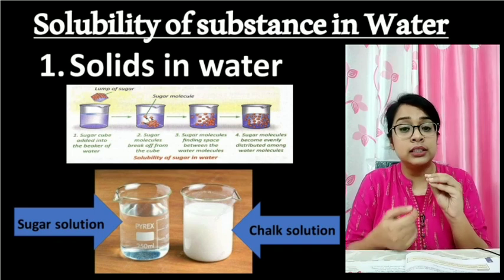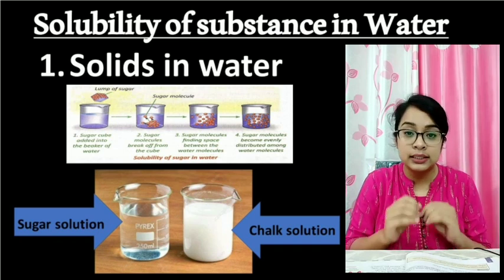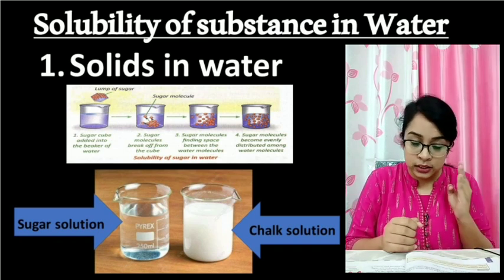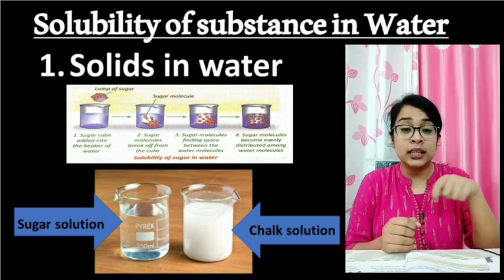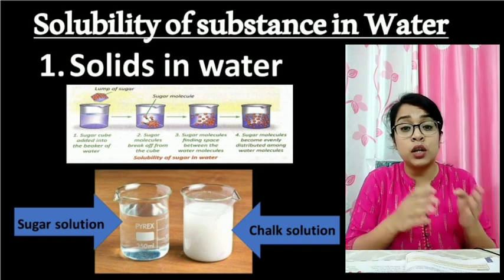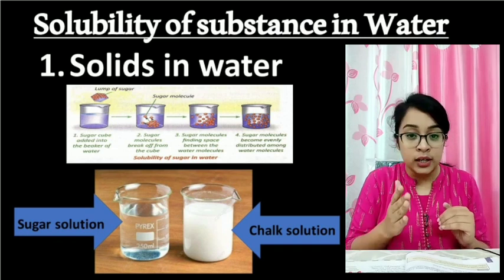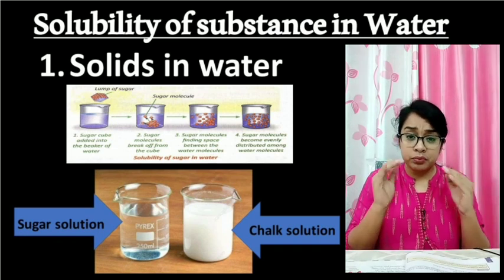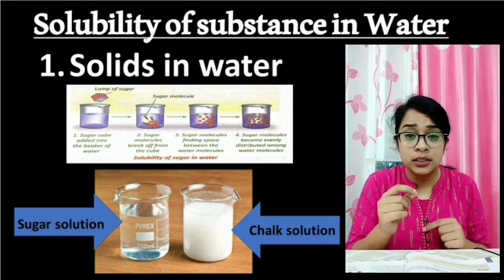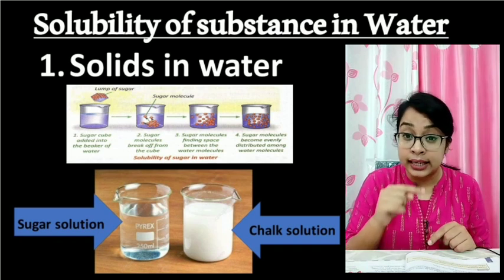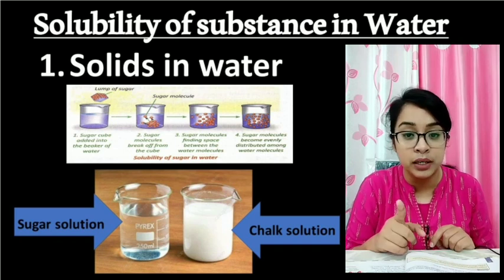And the sugar particles, when you dissolve it, they occupy that space, so we cannot see sugar particles there. See, by this discussion, one thing is clear: if we dissolve something and after stirring it properly you cannot see the particles distinctively, then those solids are called soluble. Means when you're dissolving sugar or salt in water, then you cannot see the sugar and salt crystals in that water. That means it has completely mixed in water. That means sugar and salt are soluble in water.